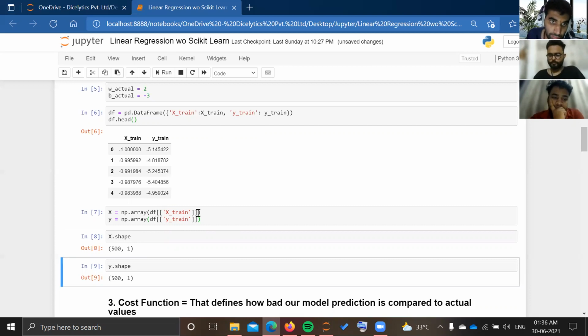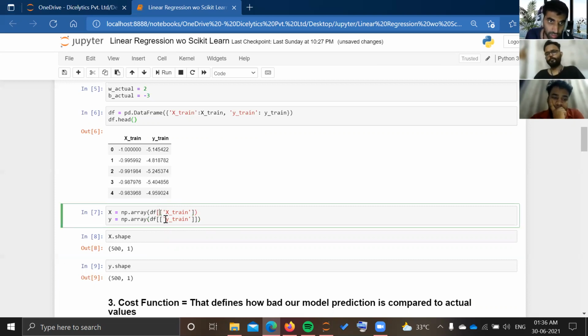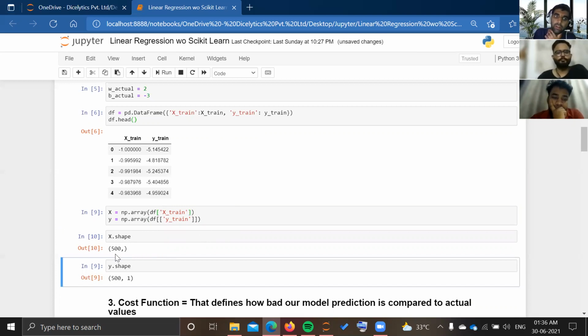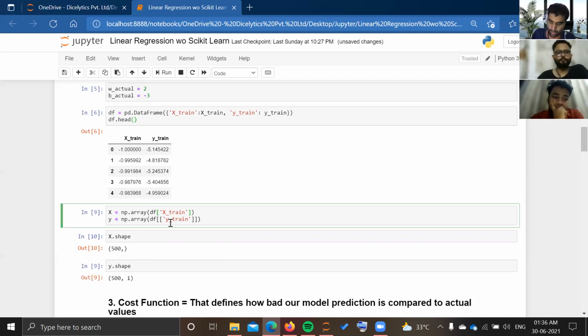If I had used only one square bracket instead of two, it would be one-dimensional only, and the shape would come out as 500, comma, nothing. So for adding the second dimension to my array, I have used double square brackets. I'm adding the second dimension because while training, in the further cost functions and other functions that will be coming next in the project, we need to have a 2D array. That's why.